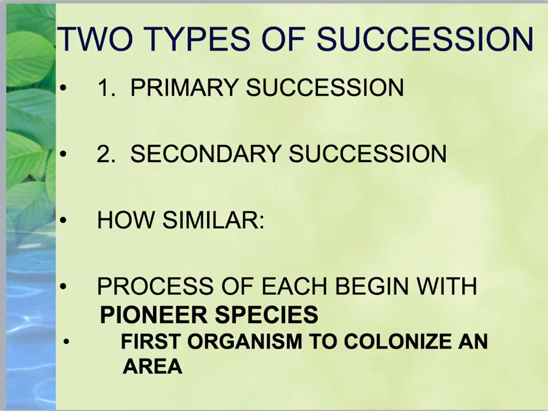There are two types of succession, primary and secondary. Primary succession occurs when an area gets plants for the very first time. Secondary succession occurs where an area is getting plants for at least the second time, if not more than that. Both types of succession are similar in the fact that they both begin with what we call pioneer species. A pioneer species is the very first organism to colonize an area. You can relate this to people. Pioneers are people who go and explore a new territory for the very first time.